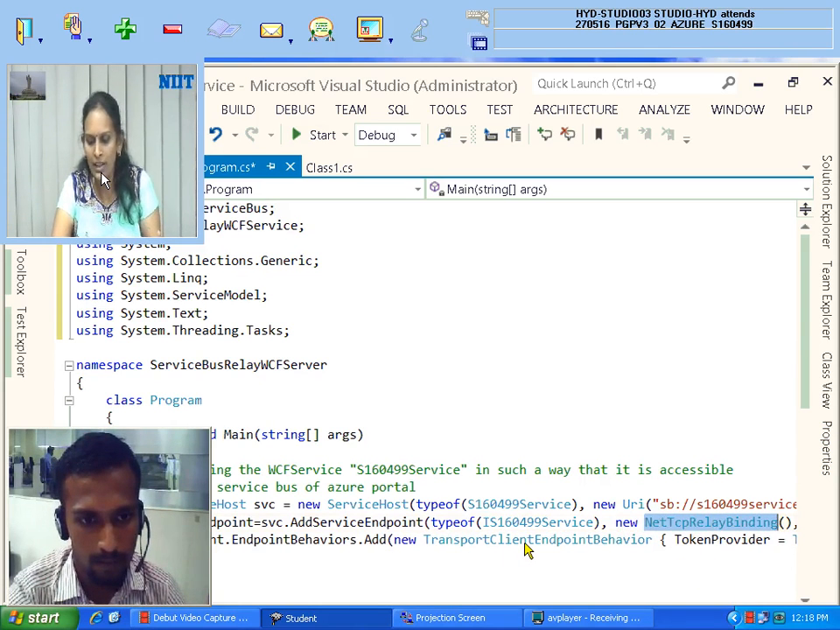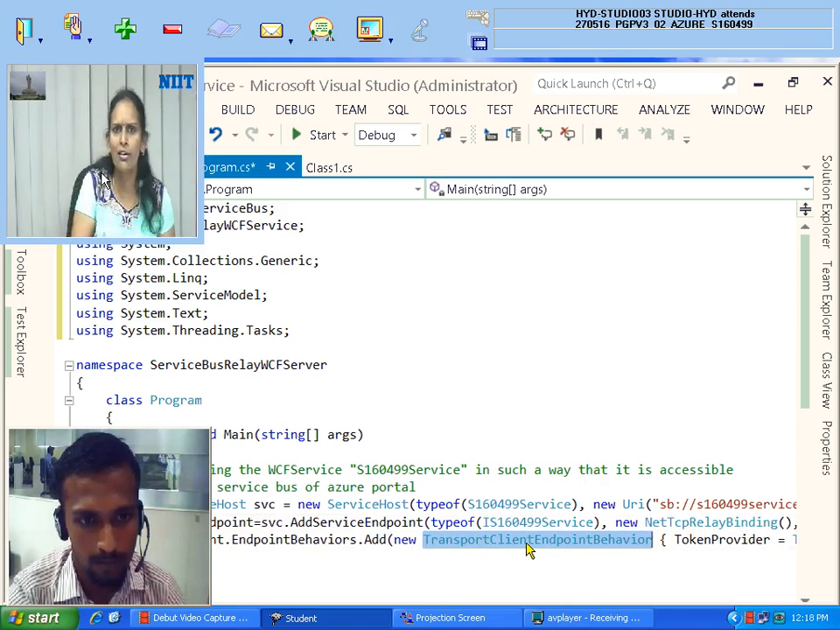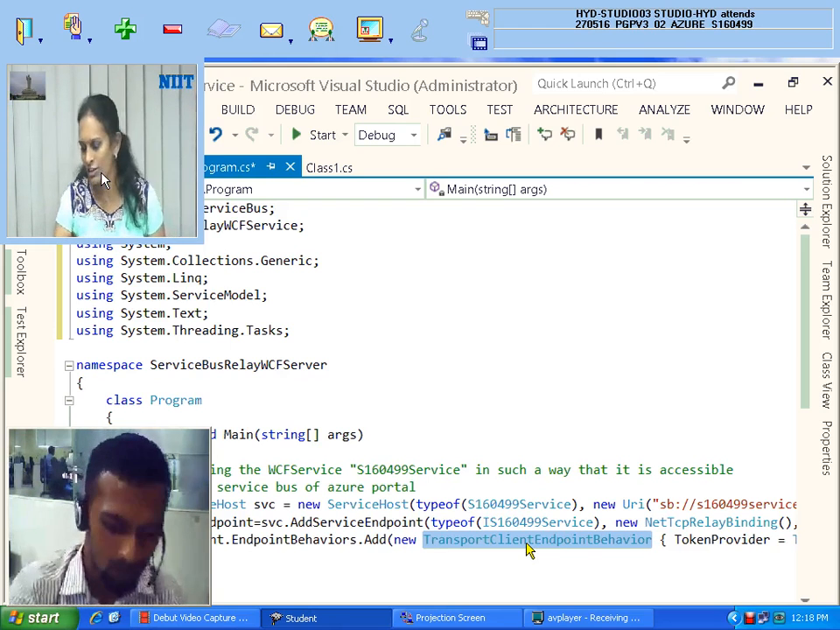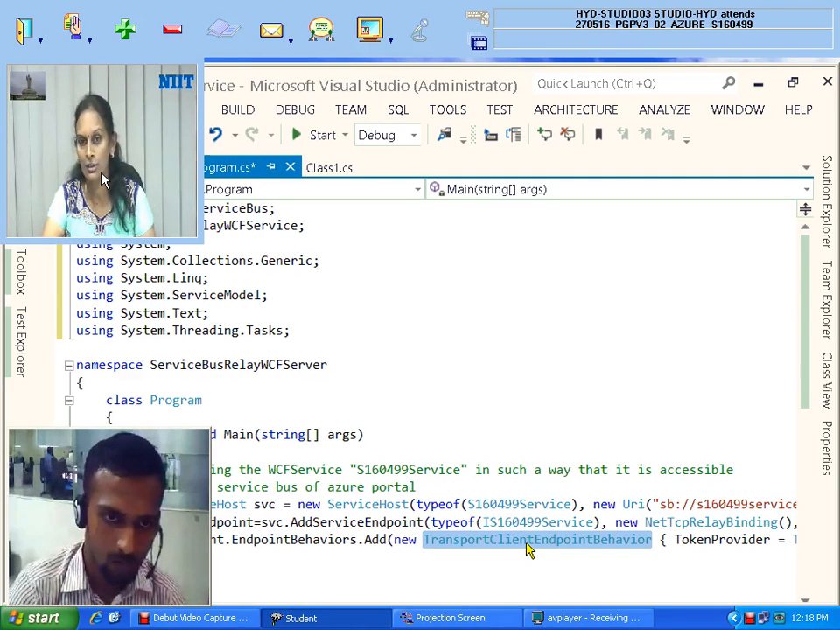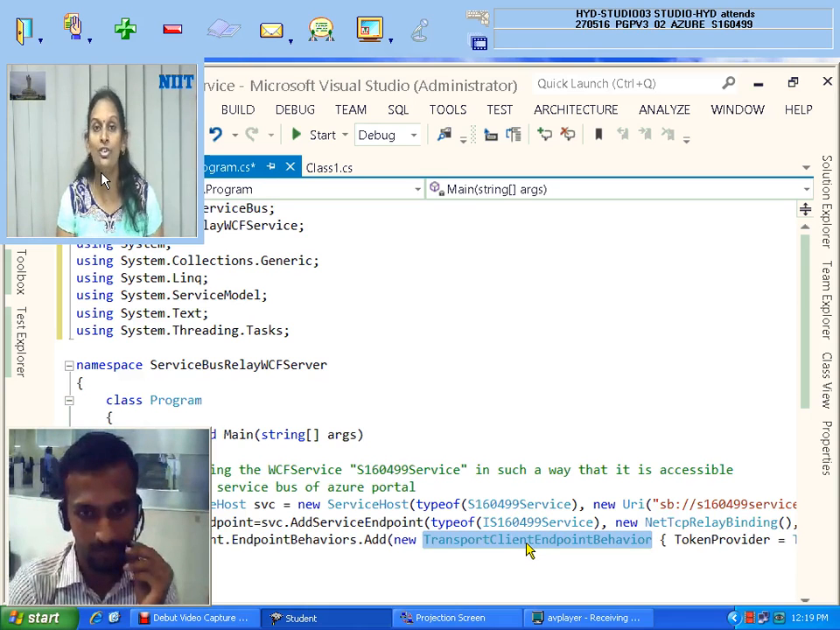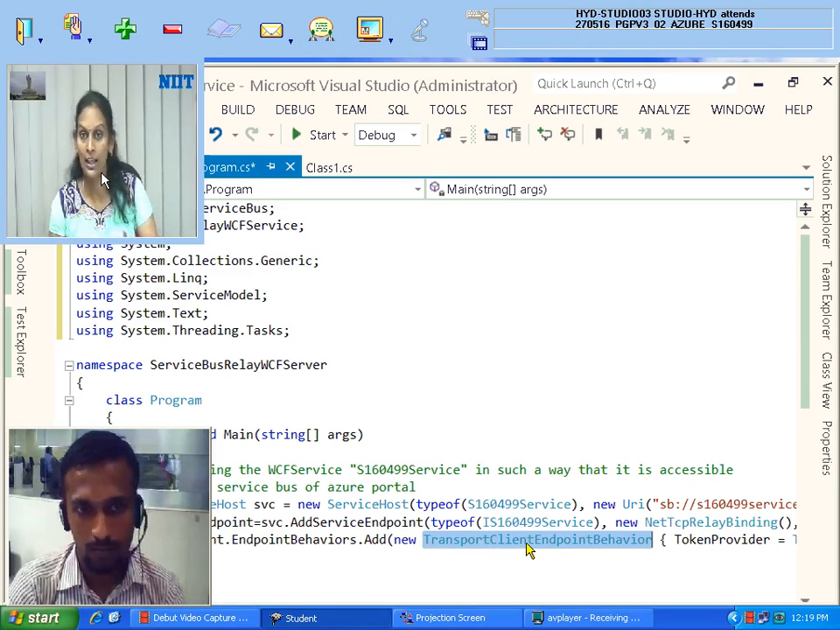You are simply writing transport client endpoint behavior. Do you think so that it will come automatically? No. It is only possible when NuGet packages of service bus are installed. By default, they will not be installed. You need to install with NuGet packages. Clear, Joshan? Next time very fast you need to tell, okay? Simply not adding reference of the current application related packages. Because we are doing service bus. If I am going to next topic, that topic related different NuGet packages we need to download.